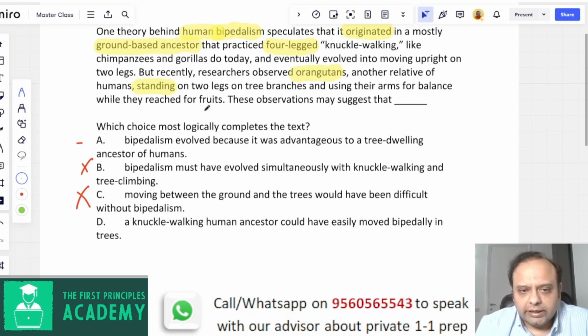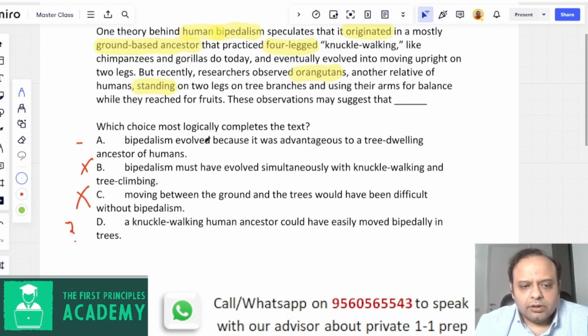A knuckle walking human ancestor could have easily moved bipedally in trees, right? So the passage demonstrates that orangutans, which would have otherwise been knuckle walking, when they would go to trees, they could move easily, right? So the passage says everything, and this is also something that is not very off. So let's go back to A and D again.